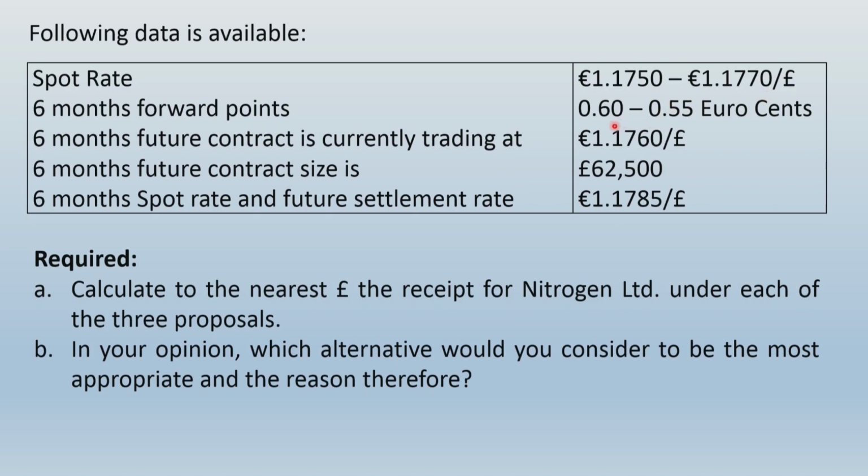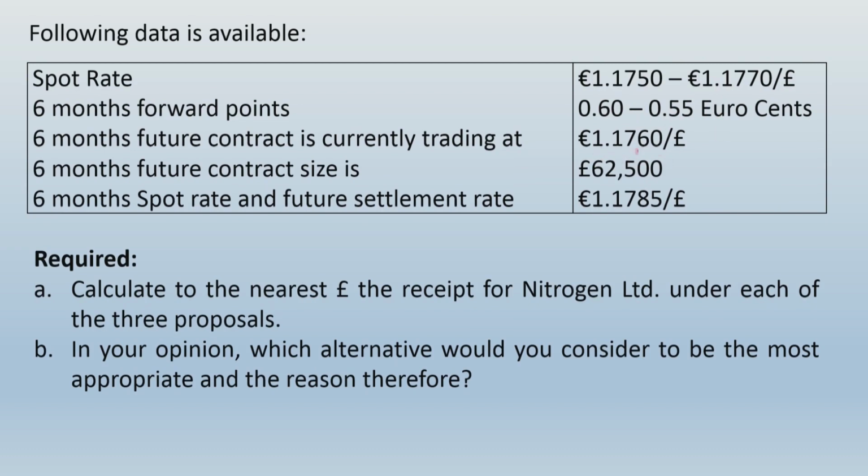Now, if you observe the points, the point applicable for bid rate is higher than the point applicable for ask rate, which is a clear indication that the quoted currency is depreciating. Quoted currency over here is pound. So pound is depreciating against euro. That is a clear hint. Therefore, to arrive at the forward rate from the spot rate, you are going to subtract these forward points.